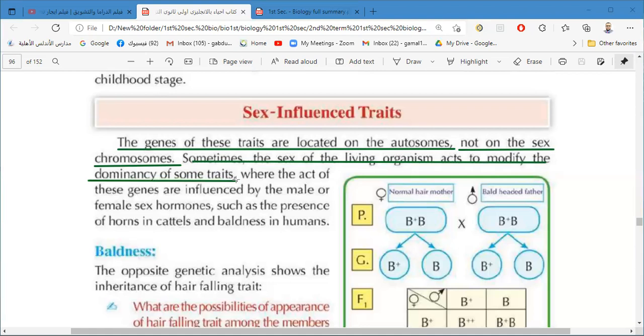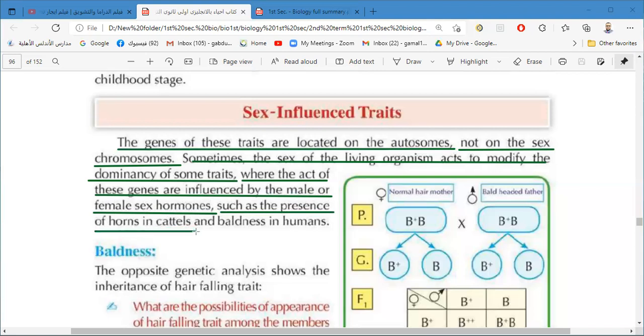This means that the sex hormones act as a condition in the action of the gene, helping the gene to express its dominance. The action of the gene is influenced by the male or female sex hormones, testosterone, estrogen or progesterone, such as the presence of horns in cattle.